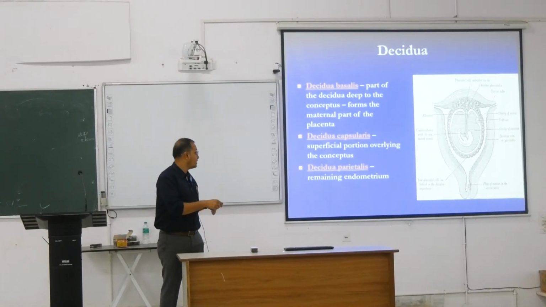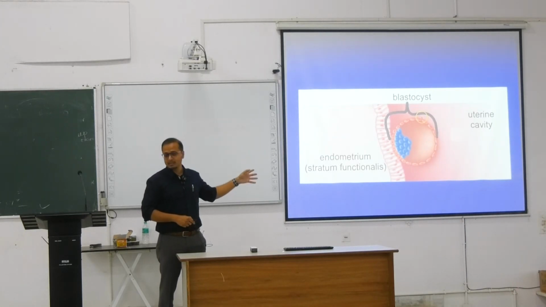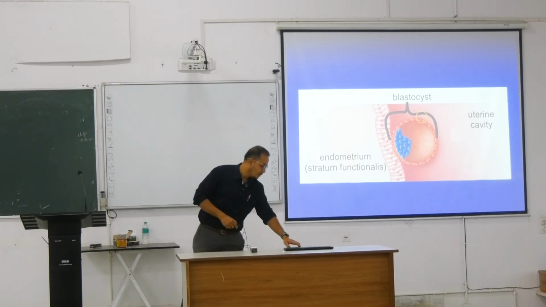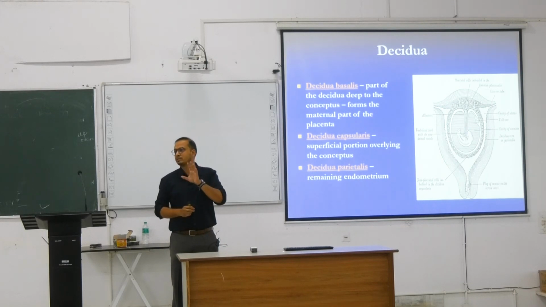The rest of the endometrium which is covering here, we call decidua capsularis, which is surrounding it. And the empty space lying around or beyond this capsularis, we call decidua parietalis. So we are taking the word decidua as endometrium, and out of this endometrium we have decidua basalis. This refers to the point where the products of the conceptus are implanting, that particular region of the endometrium. It is the maternal contributory side for the formation of the placenta.